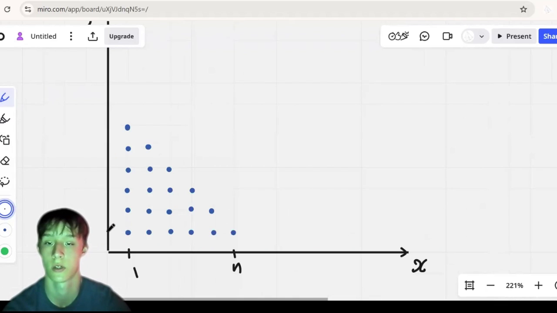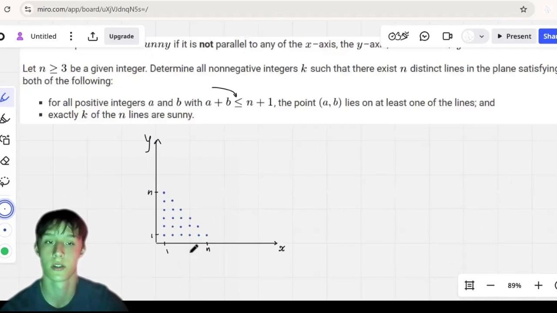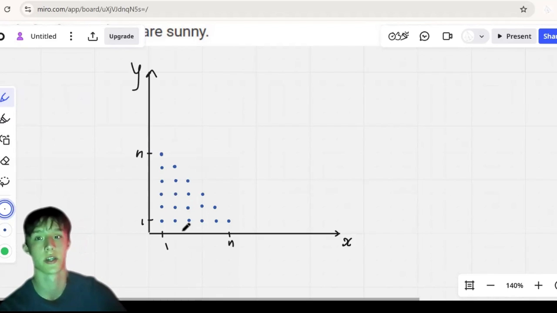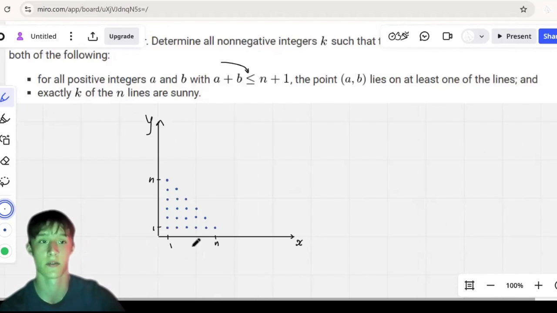This is (1, 1), and then this is n as well. Okay. And what we want is to cover all these points with n lines such that exactly k of them are sunny.